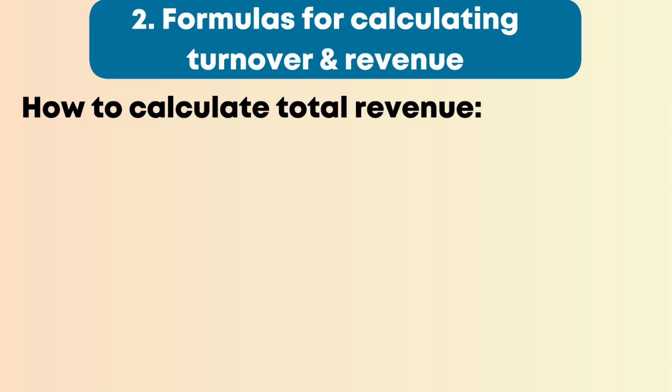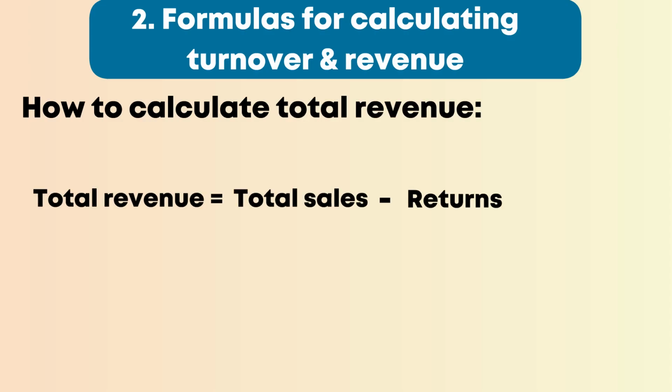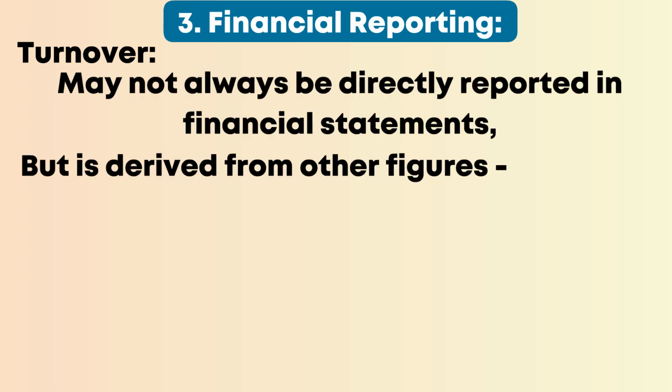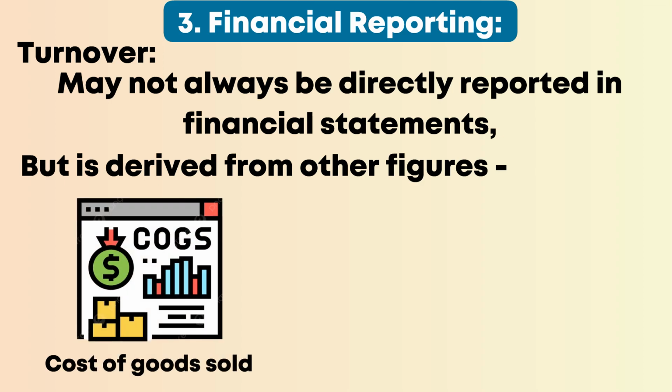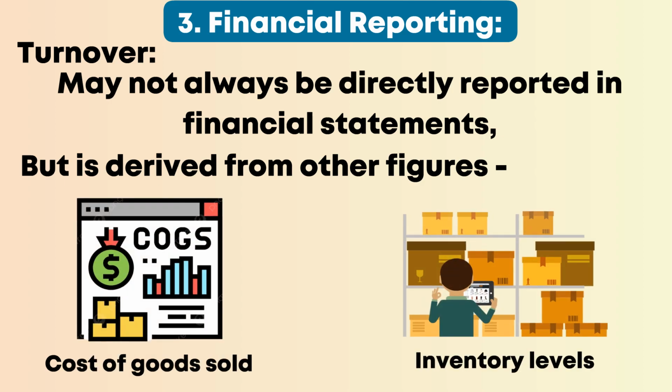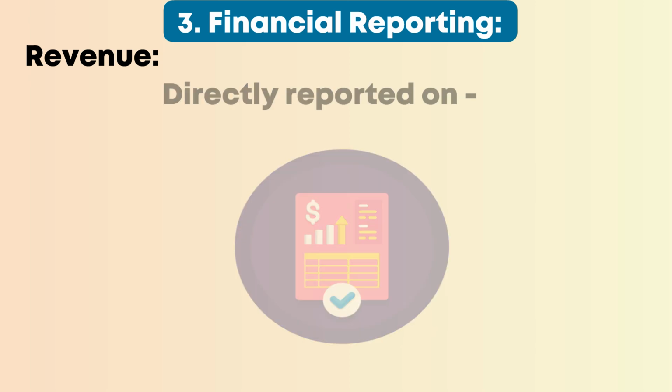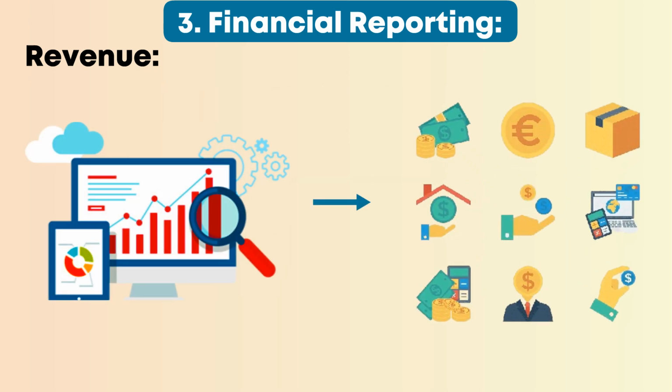How to calculate total revenue. Total revenue equals total sales minus returns. Number 3. Financial reporting. Turnover may not always be directly reported in financial statements but is derived from other figures, like the cost of goods sold or COGS and inventory levels. Revenue is directly reported on the income statement and is a critical metric for assessing a company's financial health.